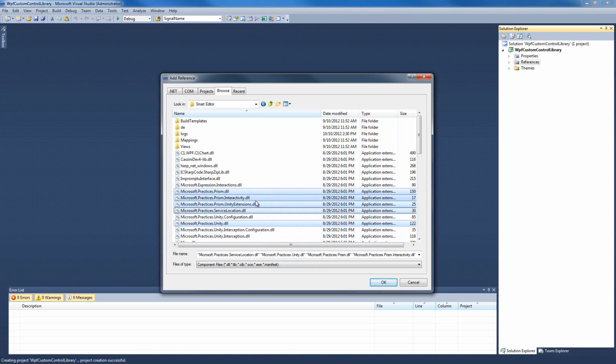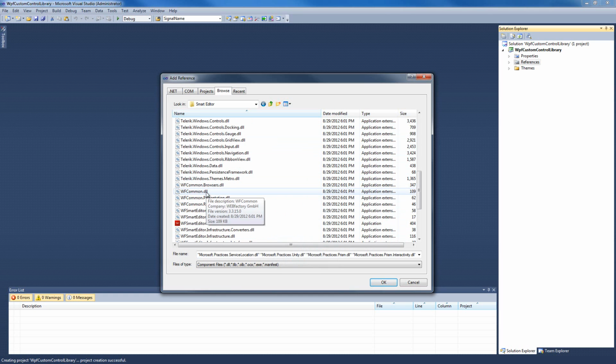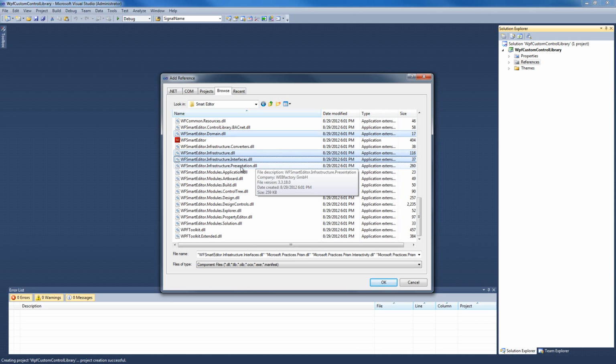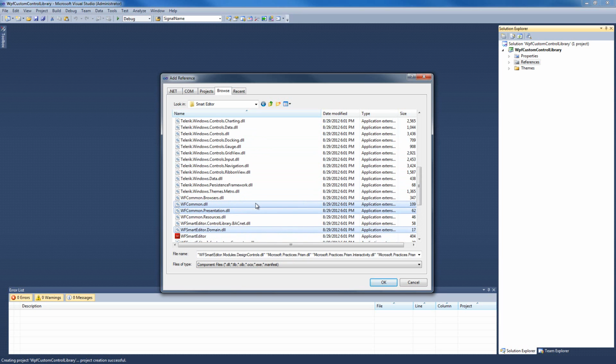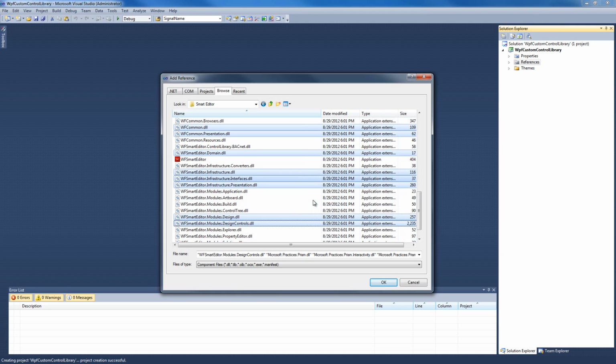The second batch will be the WF Common DLLs and the WF Common Presentation DLLs. So we're gonna select those two and we're gonna head to the WF Smart Editor DLLs, and from here we're gonna select the Smart Editor Domain DLL, the Infrastructure, the Infrastructure Interfaces, the Infrastructure Presentation, and the WF Smart Editor Modules Design and Modules Design Control. So these are the DLLs that we need to reference to our project. I'm gonna click OK now and I'll see you after the DLLs are loaded in our project.